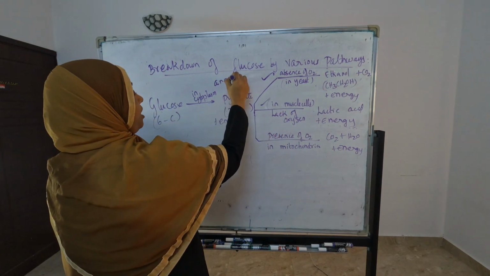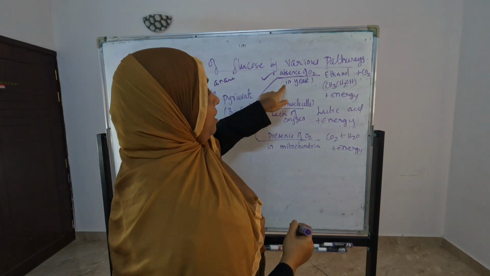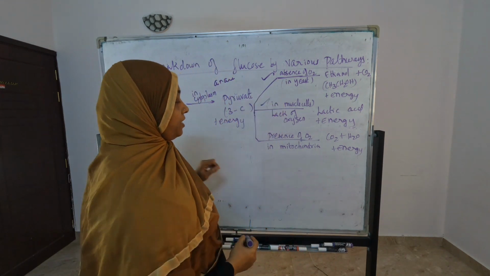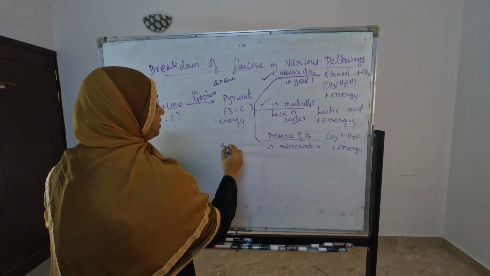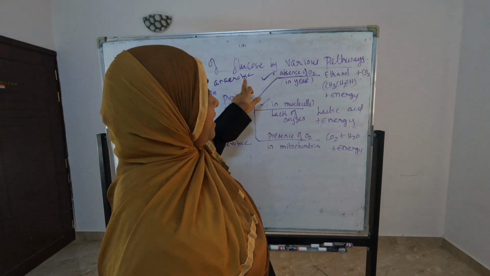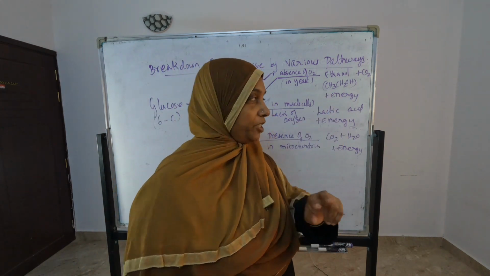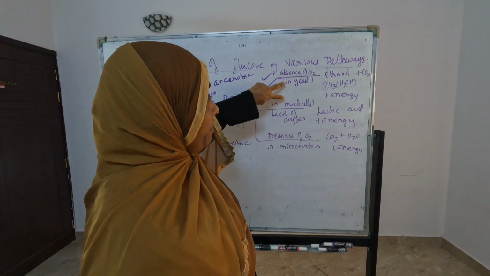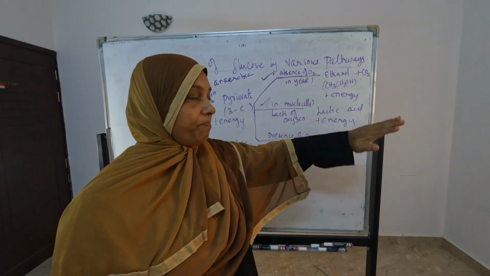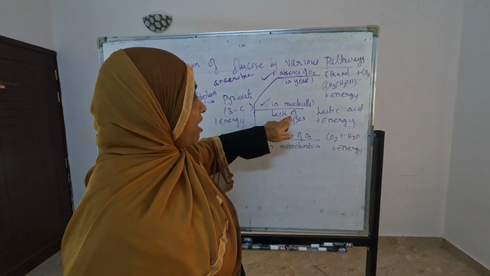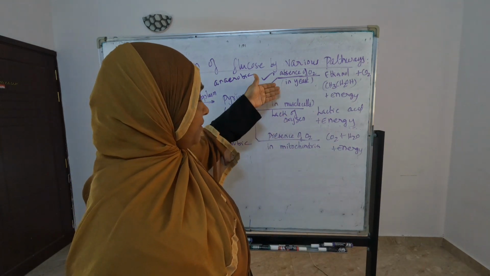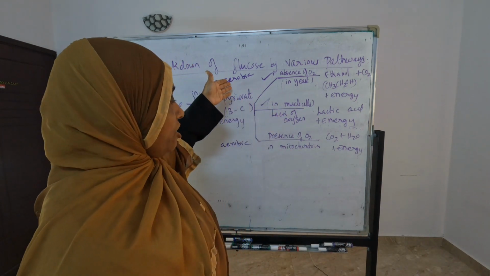Anaerobic respiration means it goes on without oxygen, in the absence of oxygen. This is the presence of oxygen, this is aerobic respiration. So this is anaerobic respiration. If they ask you to write the pathway of anaerobic respiration, you have to give these two things. Absence of oxygen means oxygen is completely not there. Lack of oxygen means oxygen is not enough for that work. These two only you have to write for anaerobic respiration.